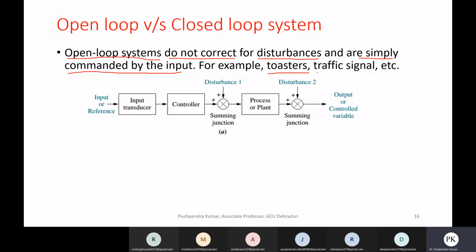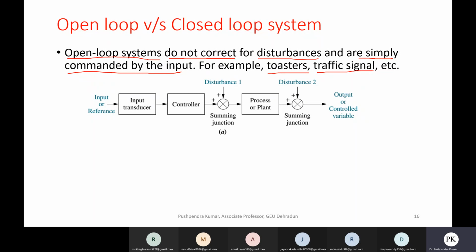Similarly, the traffic signal is also a time-based signal. It doesn't consider whether the traffic is more on a certain road or less on a certain road. It just switches on the green light for a road for some time.